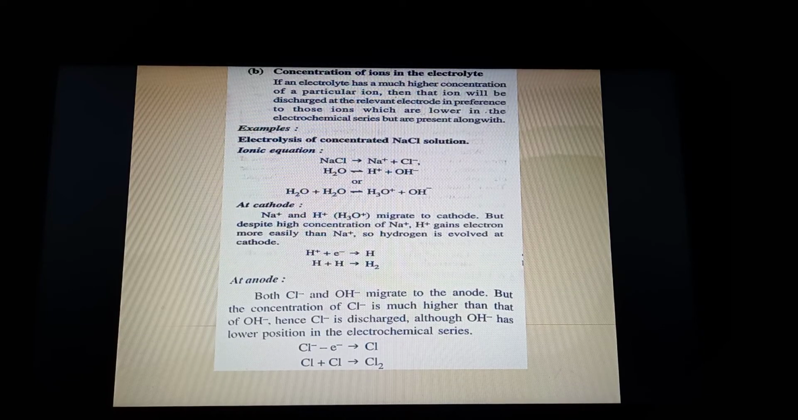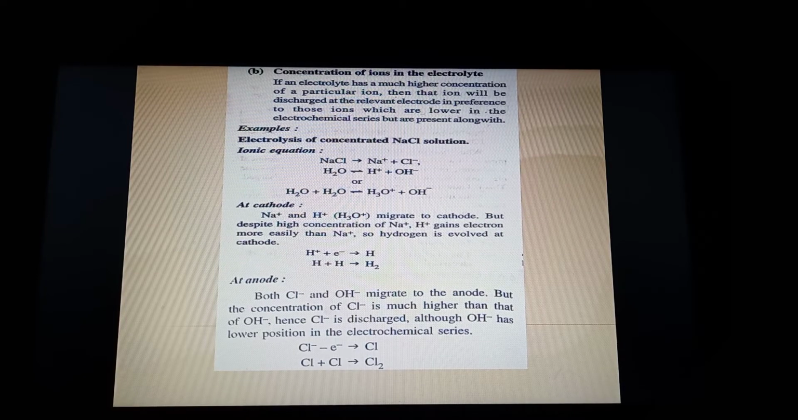So who goes here? H plus. So hydrogen gas is evolved. Now at the anode you have Cl minus and OH minus. So here Cl minus ions are in much higher concentration. So here the rule is followed. So between Cl minus and OH minus, we are saying that Cl minus should go according to the rule. So yes, Cl minus goes and it loses one electron and makes Cl, which is unstable, monoatomic.